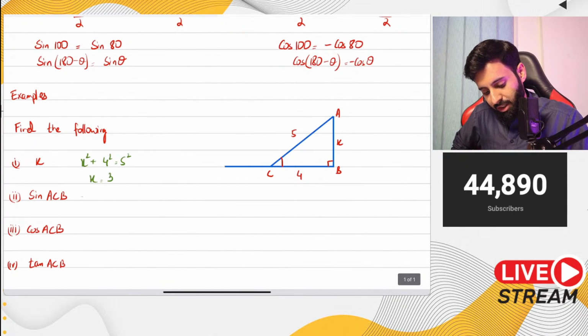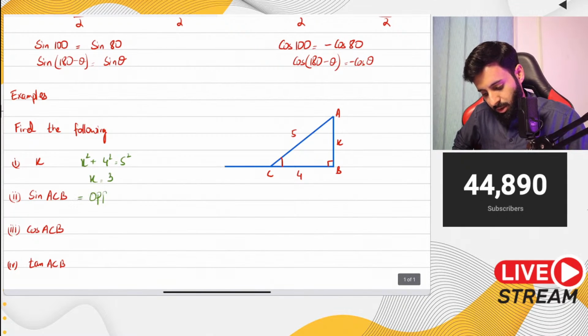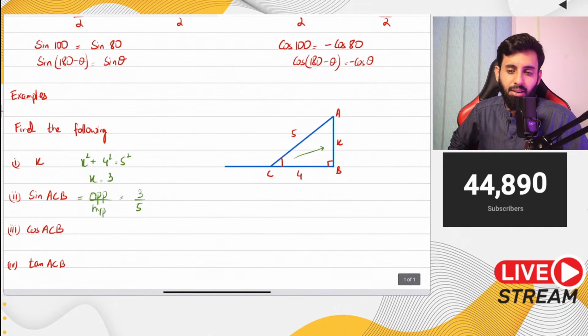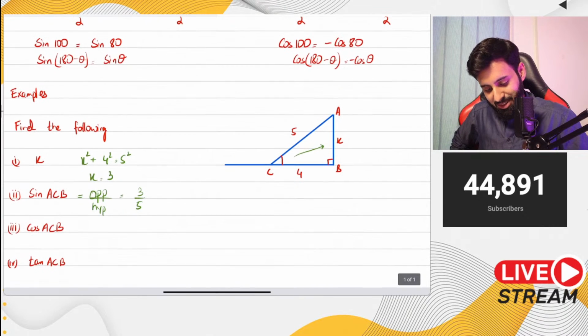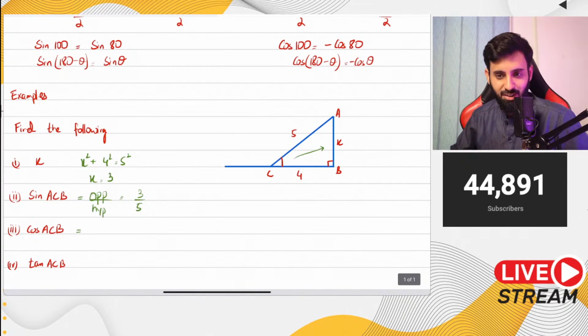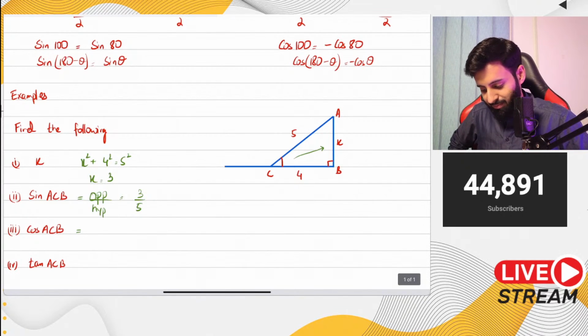Now what about sine ACB? Sine, as we know, is equal to opposite over hypotenuse. So what's the opposite length? The opposite length is x, which we now know is equal to 3. What's the hypotenuse length? It's 5. So it's 3 upon 5. Yeah, exactly. You don't even have to use Pythagoras theorem. It's a 3, 4, 5 right angle triangle. I didn't think you guys would be that smart to figure that out. Actually, I'm just kidding. I know you guys are pretty smart.